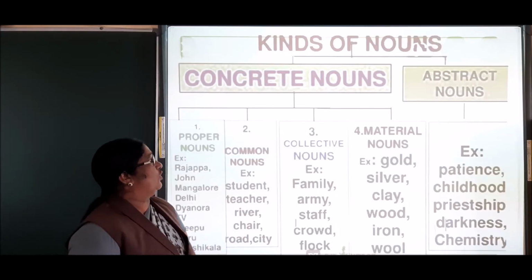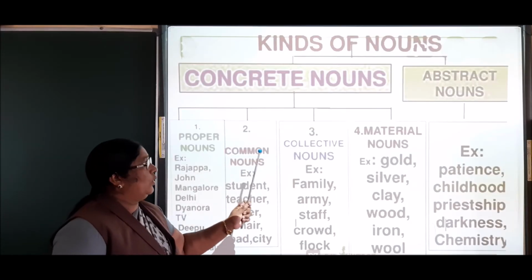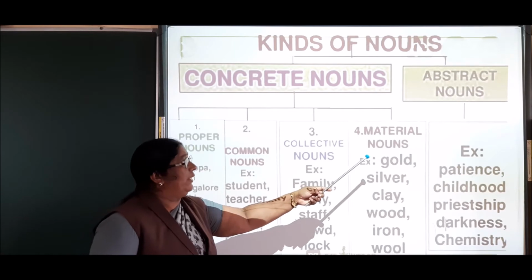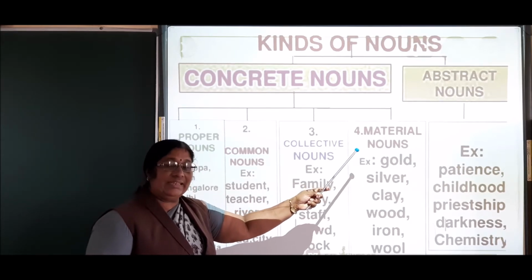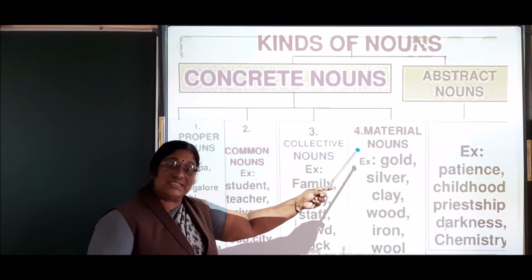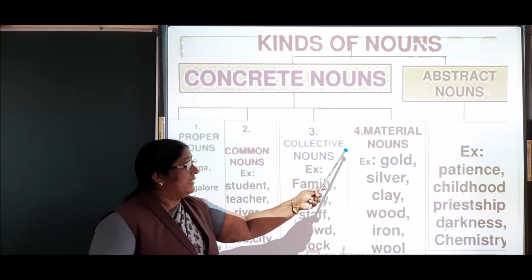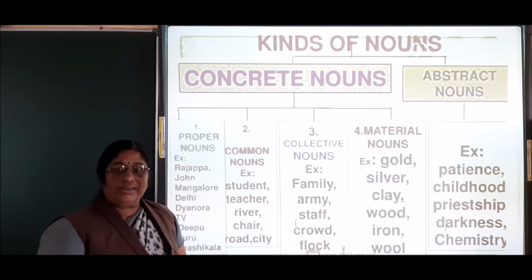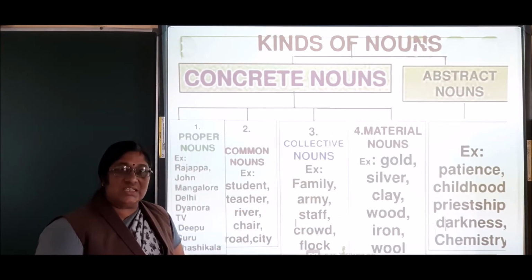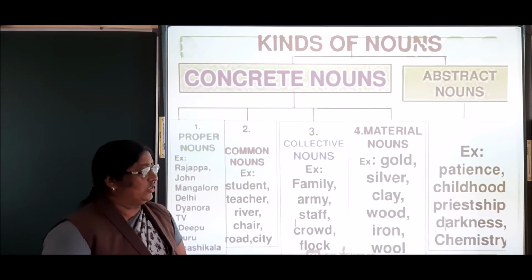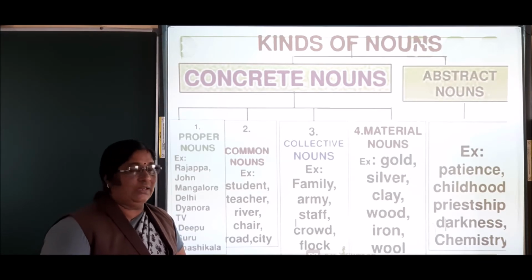More about kinds of noun. Proper noun, common noun, collective noun and material noun can be seen or touched. But an abstract noun cannot be seen or touched. It can only be felt.